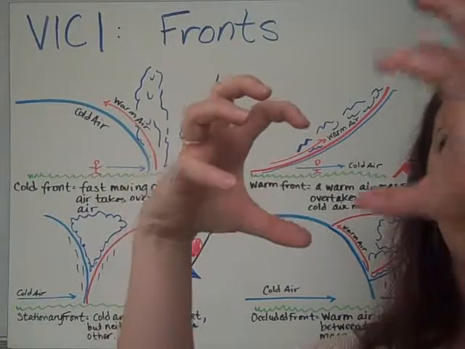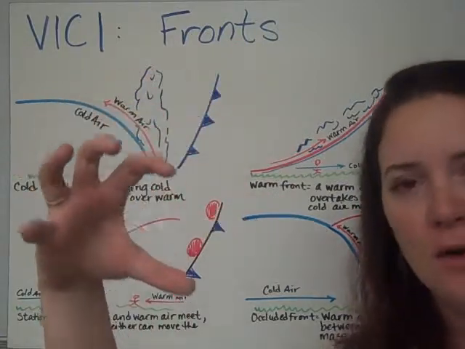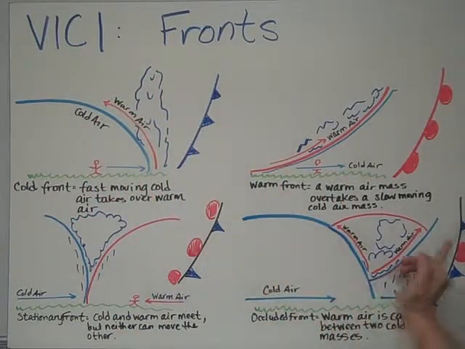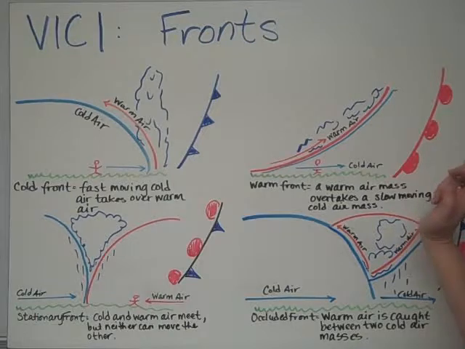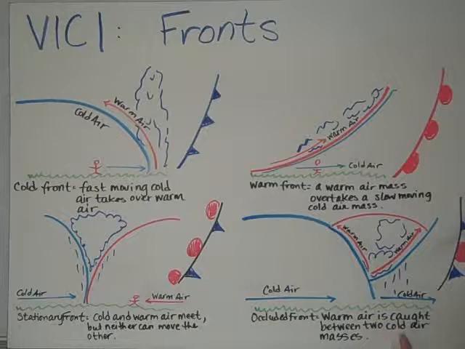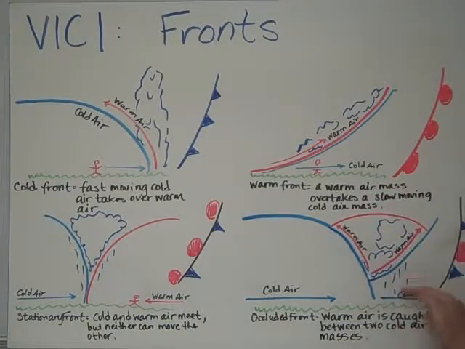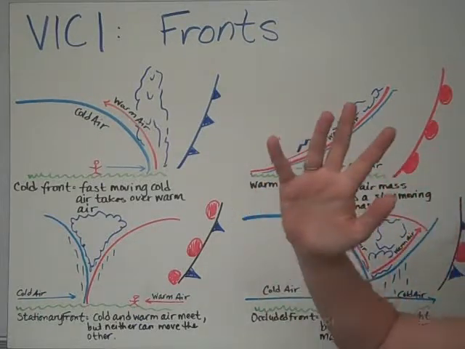So it's like there's a cold air, warm air, cold air, and the cold air squishes it up top. So here's a cold air, and then there's warm air coming up top. So an occluded front is when warm air is caught between two cold air masses. This creates clouds up above, and then there's some rain that is in the first cold air front. The symbol for this is a combination of cold air and warm air dots, but they're all on the same side, saying that they're all in the same direction.